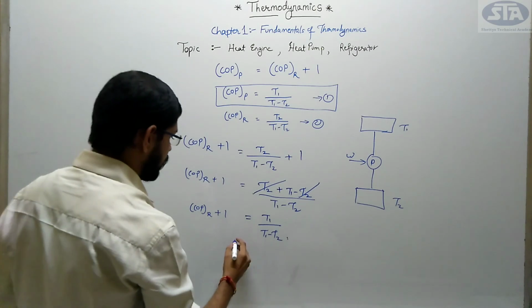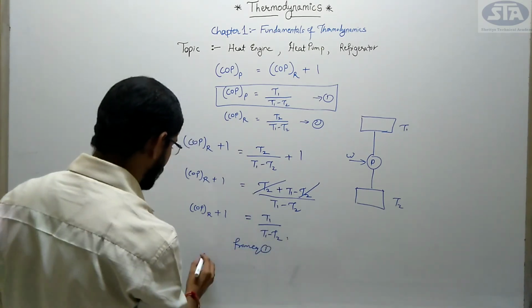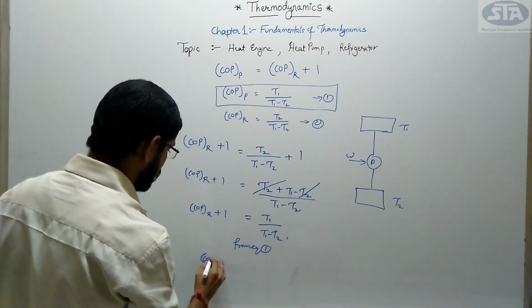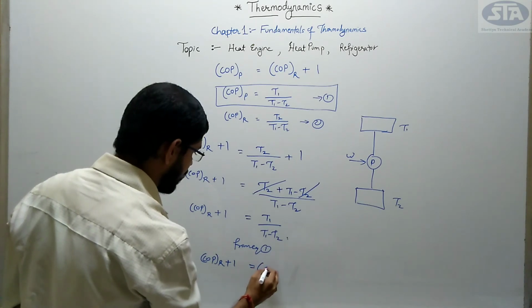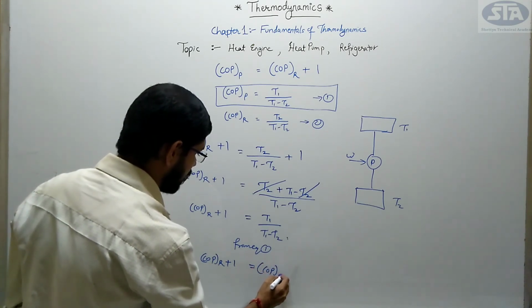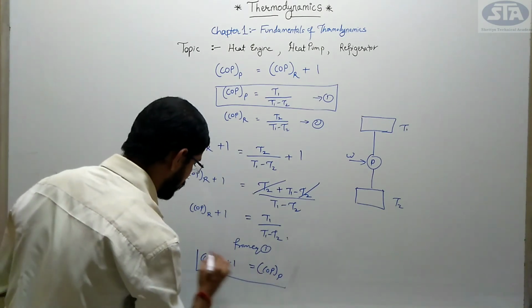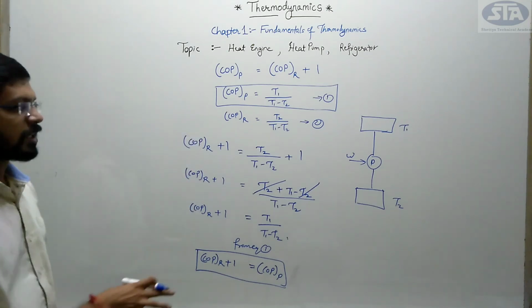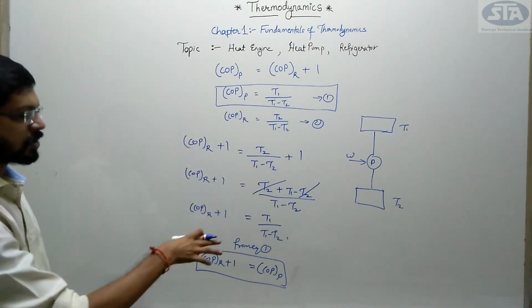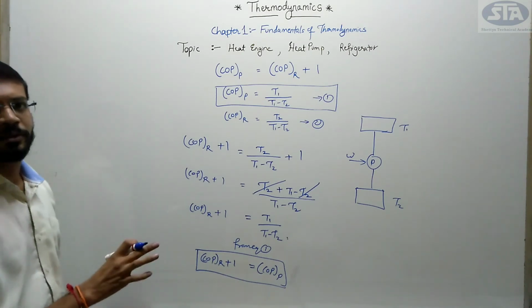So from equation 1 we can write COP of refrigerator plus 1 equals my COP of heat pump. Okay, hence proved. Clear with this derivation? Only 4 steps and you are done with this derivation. Hope you are clear with today's concept.